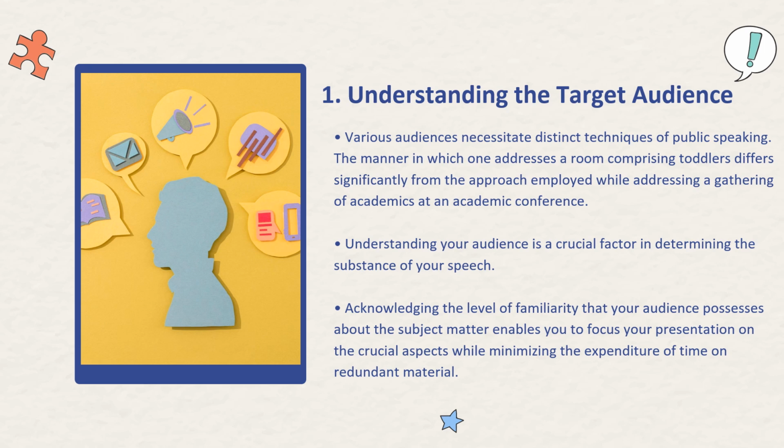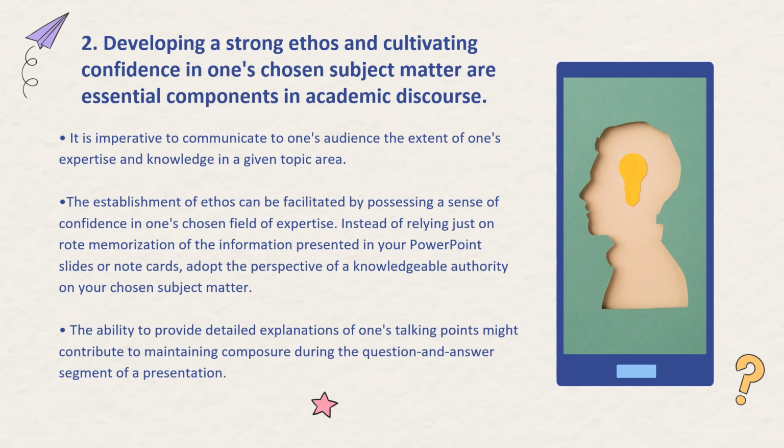Understanding your audience is a crucial factor in determining the substance of your speech, and acknowledging the level of familiarity that your audience possesses about the subject matter enables you to focus your presentation on the crucial aspects while minimizing the expenditure of time on redundant material. Next, developing a strong ethos and cultivating confidence in one's chosen subject matter are essential components in academic discourse. It is imperative to communicate to one's audience the extent of one's expertise and knowledge in a given topic area. The establishment of ethos can be facilitated by possessing a sense of confidence in one's chosen field of expertise.